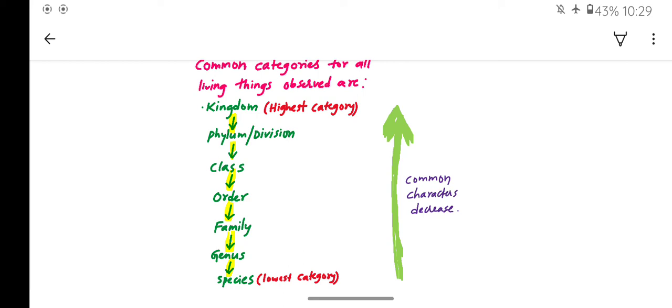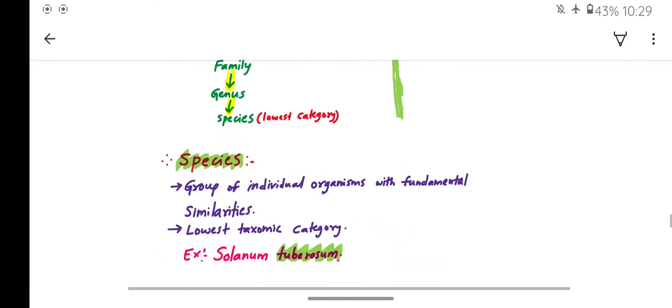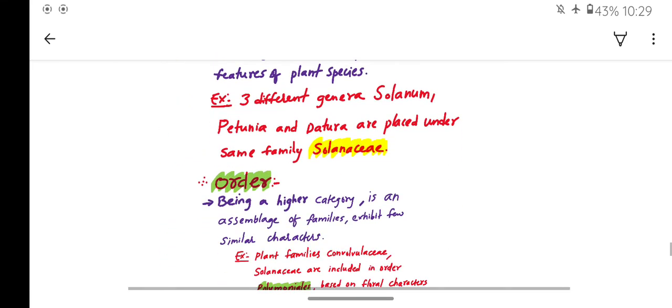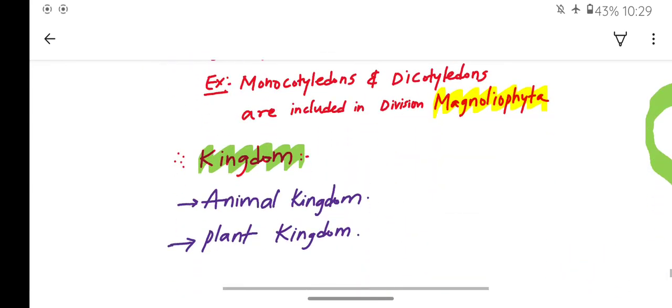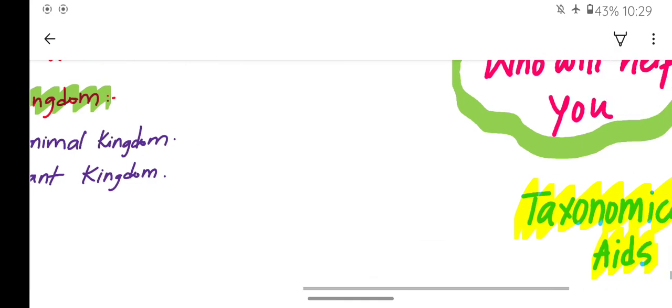When we move from lower to higher category, the characters will decrease, and when we move from highest to lower category, the characters will increase. That is, the similarities between the organisms will increase. So this is about the taxonomic categories.